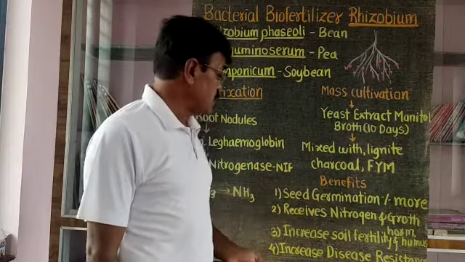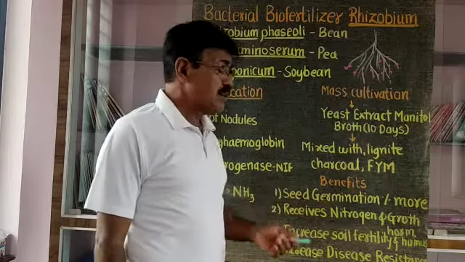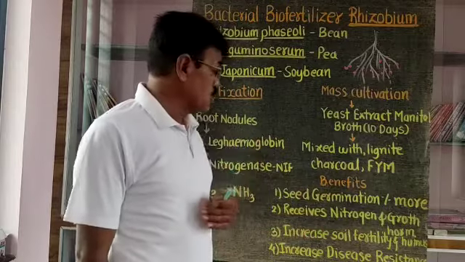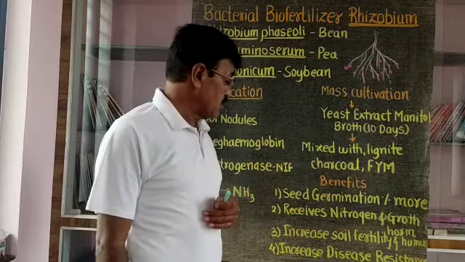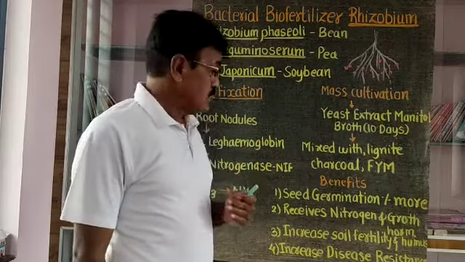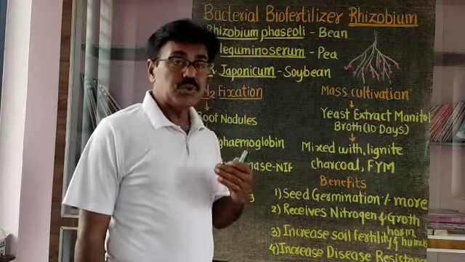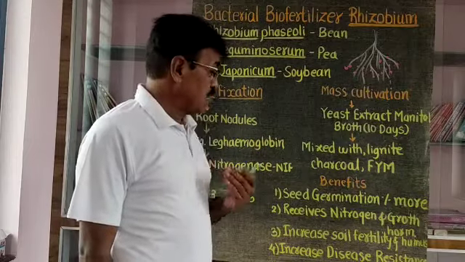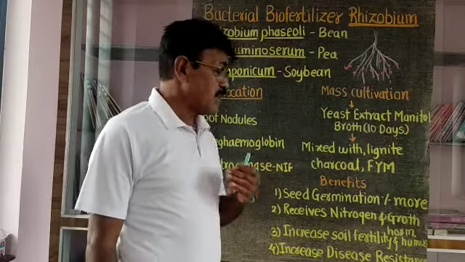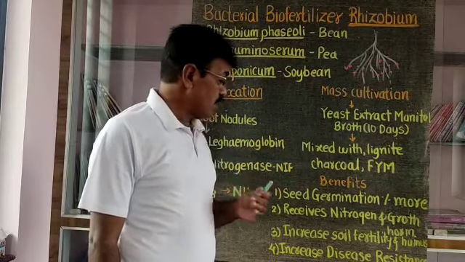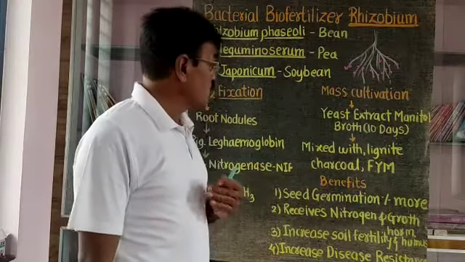That means these are some benefits. For example, with seed dressing with rhizobium biofertilizer, seed germination percentage is more, seedling growth is more, in the seedlings nitrogen percentage is more, and growth hormones are developed. Also in the soil, growth hormones are more and nitrogen percentage is also more. That means due to that seed treatment, soil fertility is increased, crops have more growth, then crops have more disease resistance, and ultimately all those benefits are responsible for more growth in the plant.